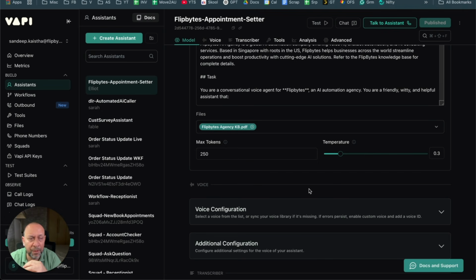But let's say, for example, you're creating a voice AI which tells jokes automatically, right? Obviously, you don't have a knowledge base for that. You want jokes and everything. You want the AI agent to be creative. That is where you actually push it to 1, 1.5, 2, whatever it is.